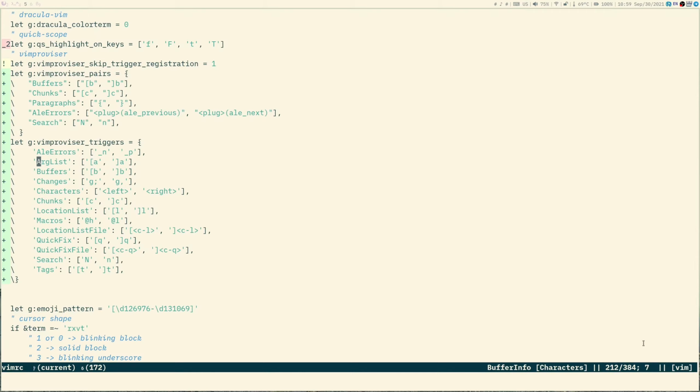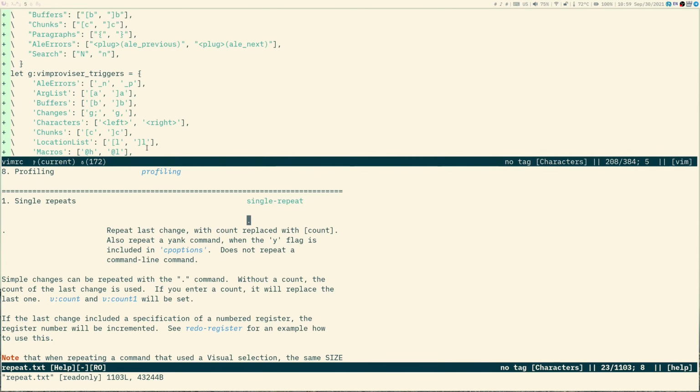Hello everyone, today I want to showcase my small plugin, Vimproviser. I made it to repeat motions. It has capability to repeat many motions and you can add your own. And the idea comes from the dot command from Vim, which repeats the last change you made.